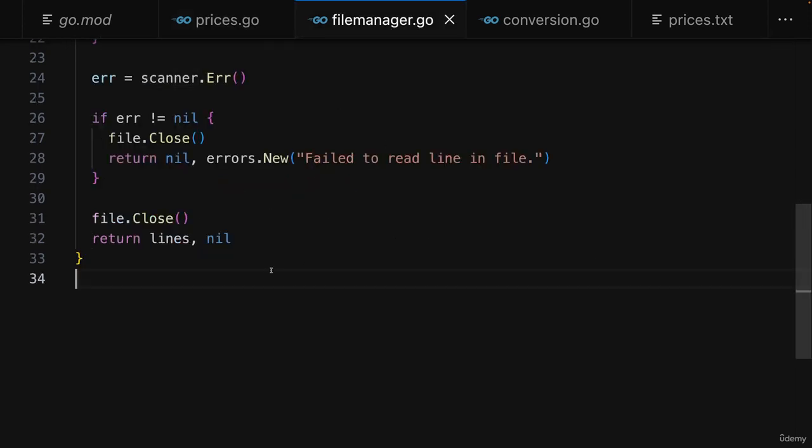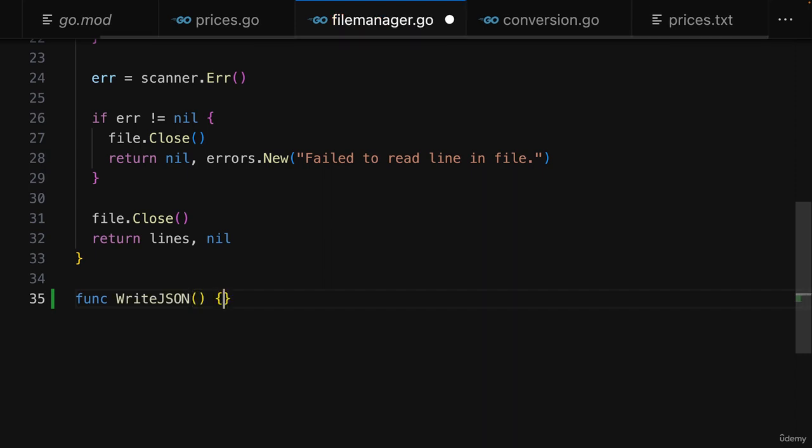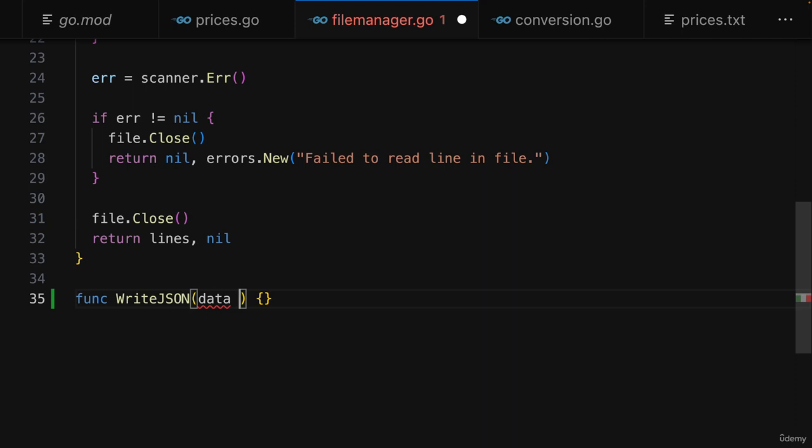For that, back in File Manager, we can add a new function that could be called write_JSON, because I plan on storing data in the JSON format. So write_JSON sounds like a name that makes sense. And here I expect to get some data as input, which can actually be of any type, because many value types can be stored as JSON, and will of course add error handling to also catch the cases where this might be called on some value that can't be converted.